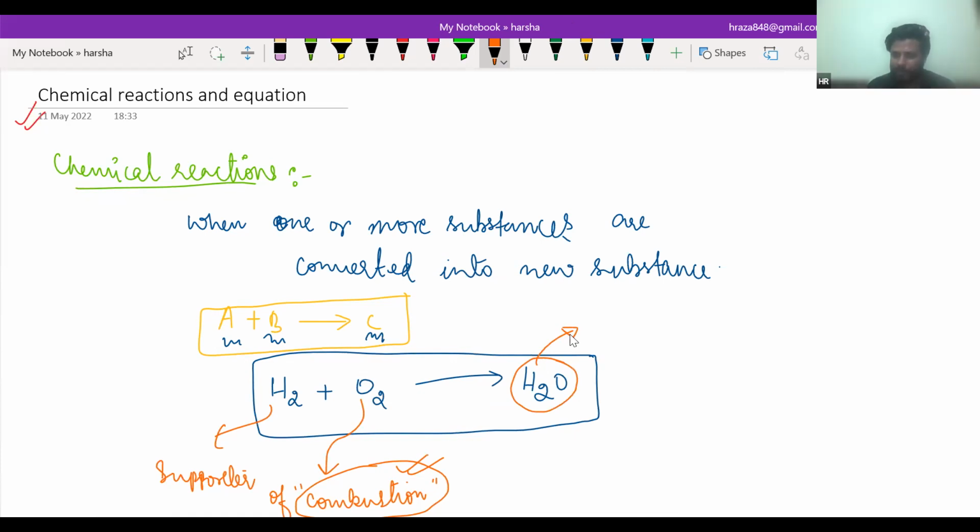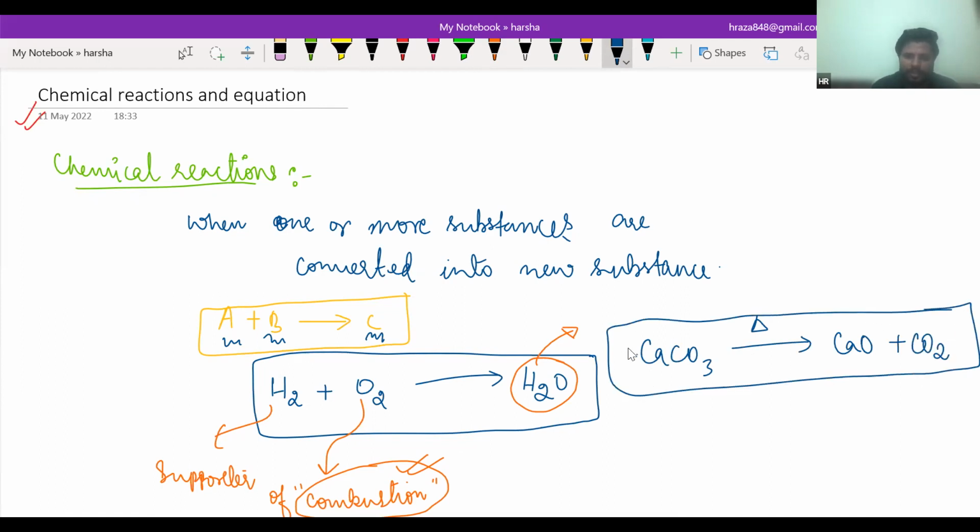So basically, what is a chemical reaction? It is not necessary that only two substances will combine. Two substances can combine, three substances can combine, or a single reactant or single substance can be converted into more than two products or new substances. That is also called a chemical reaction. Taking an example, I take calcium carbonate and heat it, then it will be converted into calcium oxide plus CO2. One substance is converted into two new substances. This is also called a chemical reaction.